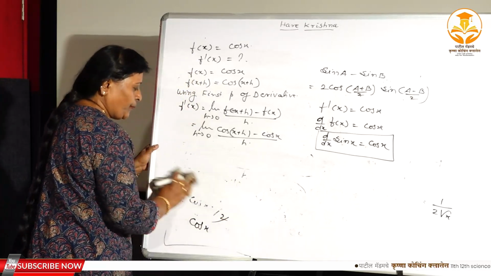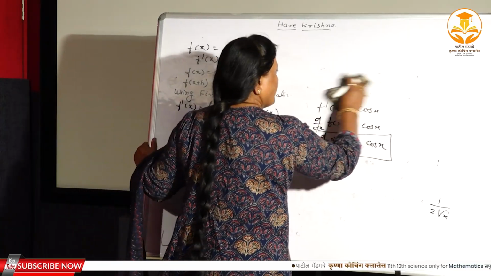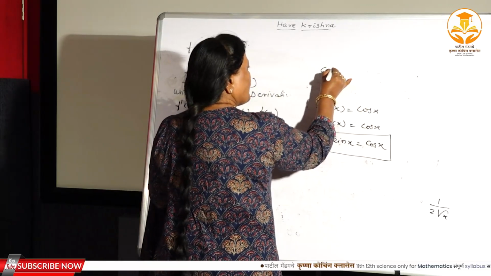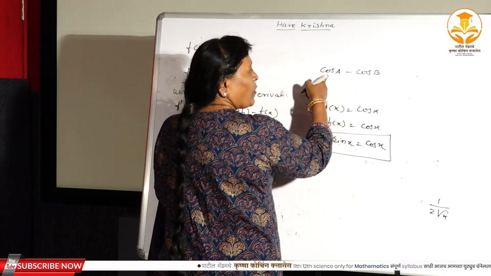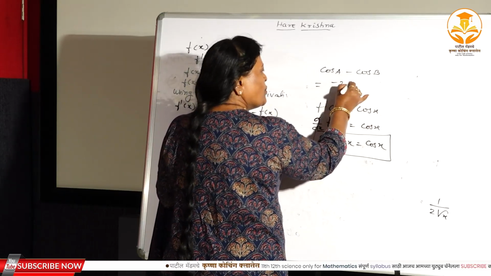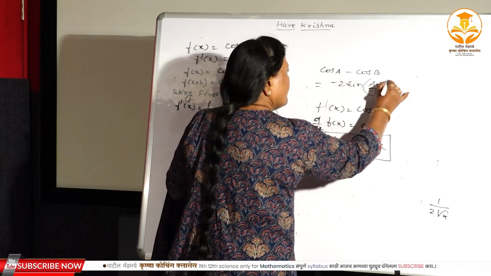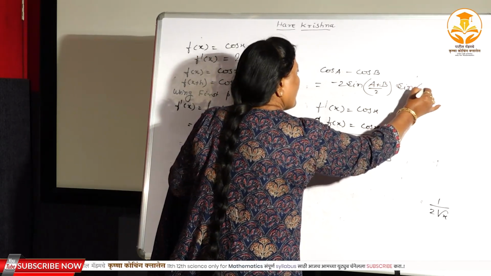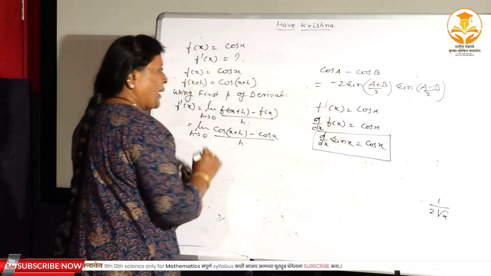See the formula again. Cos a minus cos b. What is the formula cos a minus cos b? You should know all the formulas of the 11th standard, isn't it? Cos a minus cos b, that is minus 2 sin a plus b divided by 2 sin a minus b divided by 2.